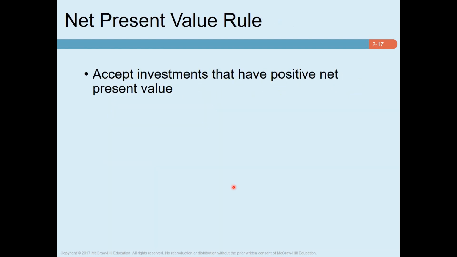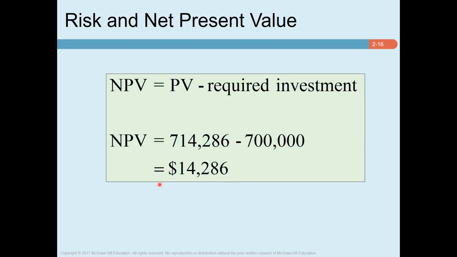So as we already discussed, the net present value rule is to accept an investment that has a positive net present value. Now intuitively you understand that when we have a positive net present value, as you have seen in the last slide, it means that the present value of the inflows that we receive is higher than what we invest. So this excess cash flow is supposed to add value to a company. That's why as long as NPV of a project is positive, we accept the project.